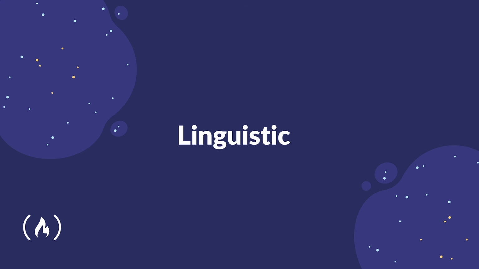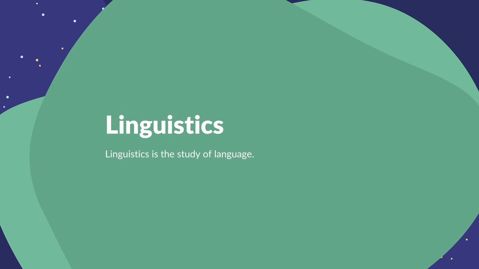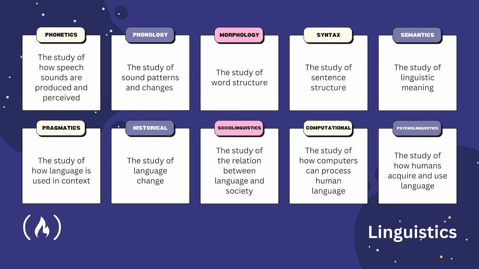We're going to be diving into a bunch of these concepts soon, but first let's start with the basics. Linguistics. Linguistics is the study of language. It focuses on everything from phonetics, so the study of how speech sounds are produced and perceived, phonology, so the study of sound patterns and changes, morphology, the study of word structure, syntax, so the study of sentence structure, semantics, so the study of linguistic meaning, pragmatics, so in other words, the study of how language is used in context, historical linguistics, or the study of language change, sociolinguistics, or in other words, the study of the relation between language and society, computational linguistics, so the study of how computers can process human language, and physiolinguistics, or the study of how humans acquire and use language.